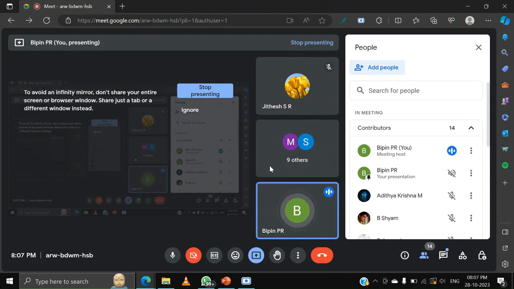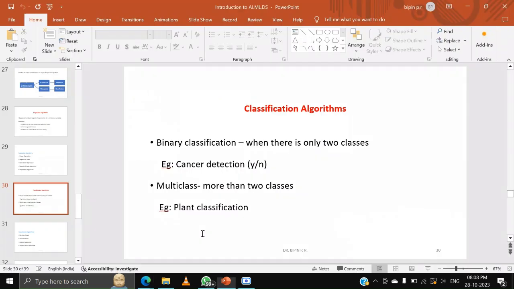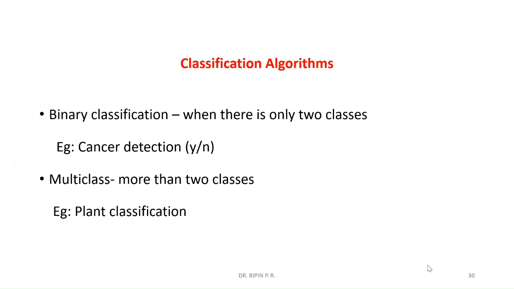Either you are understanding the whole thing or you are not understanding anything. Okay, anyway, I will proceed. Shall I proceed? Yes, sir.